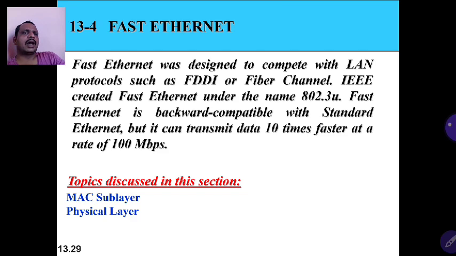All evolutions are compatible with the previous technology we established. It uses the same frame format and the same addressing techniques; the only change is that the speed is increased 10 times.